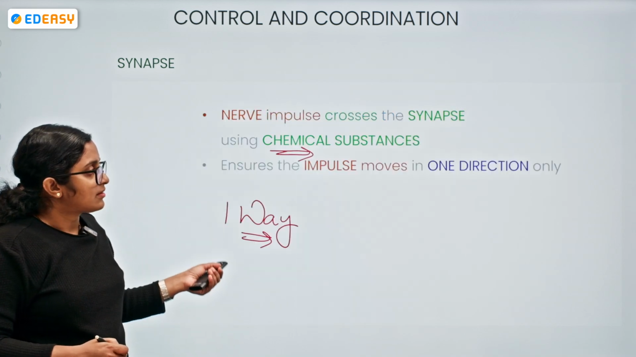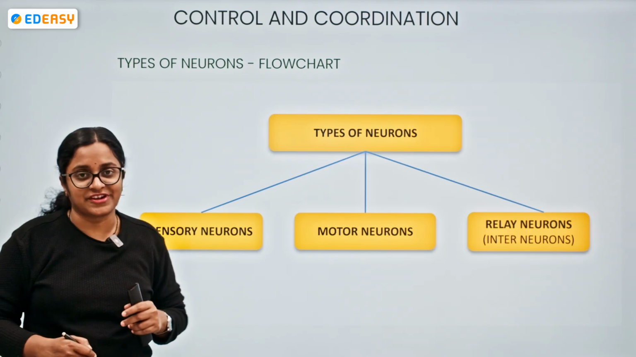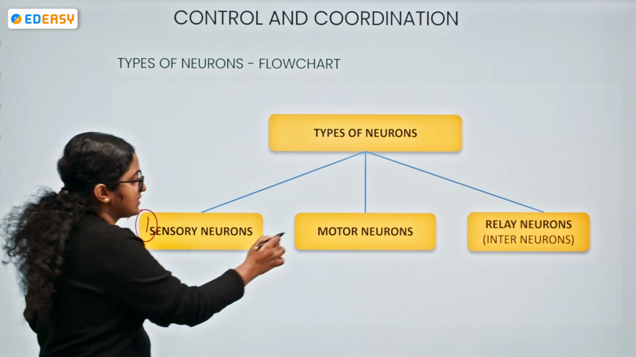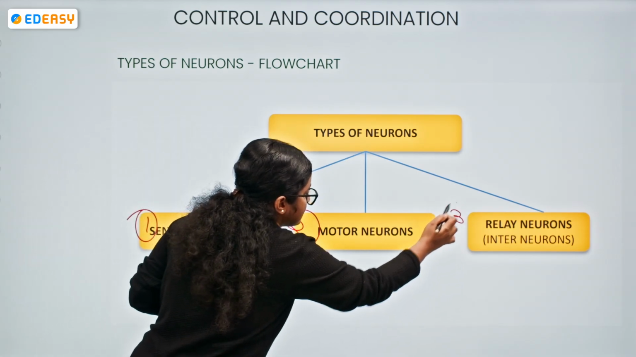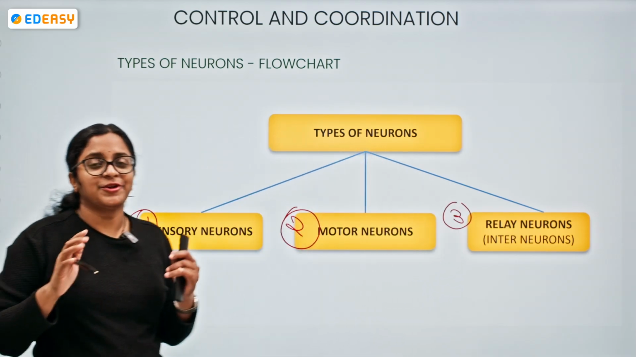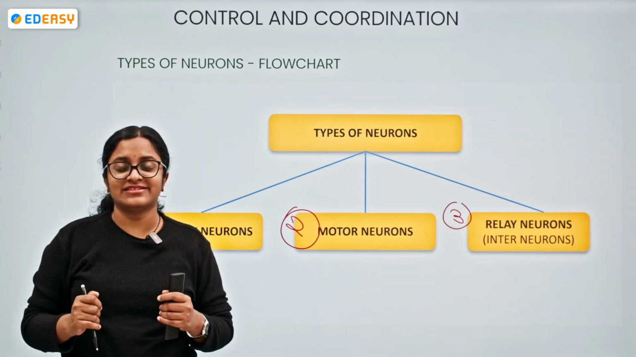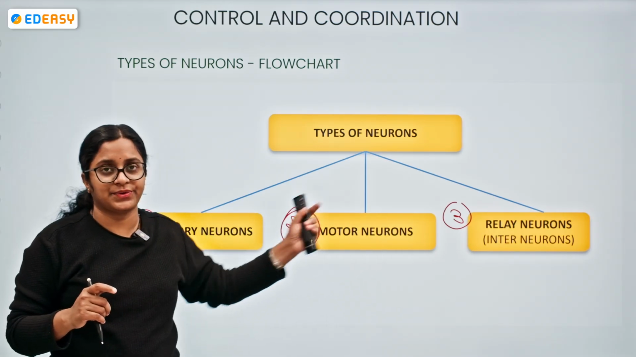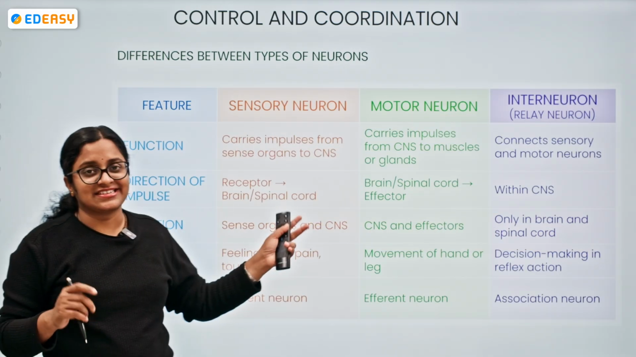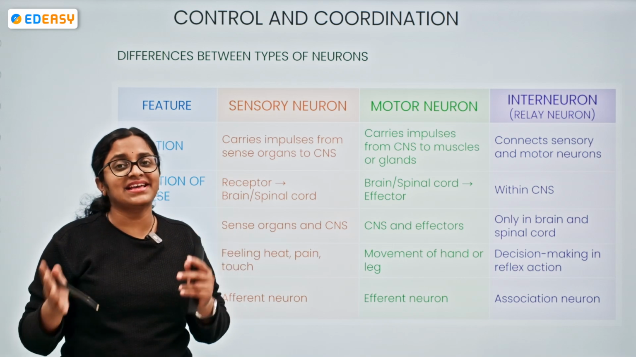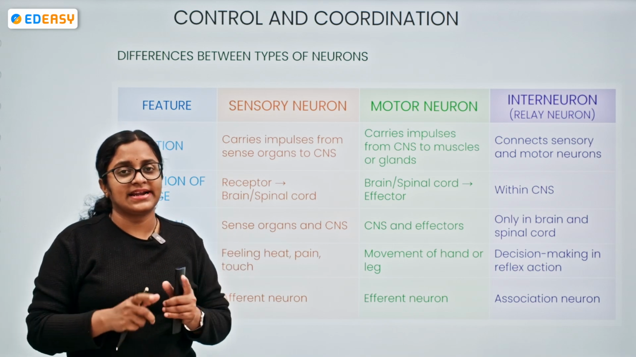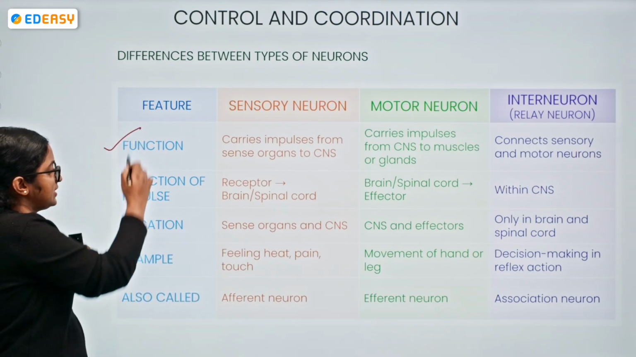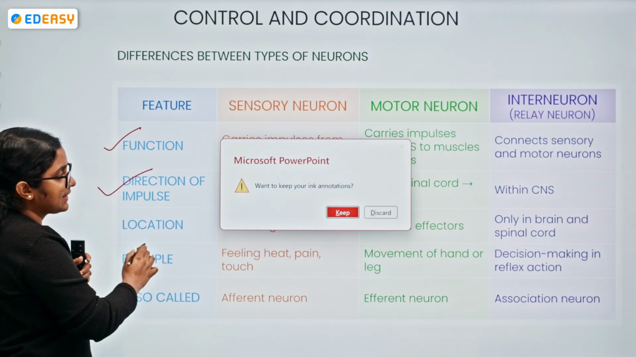Okay, so now coming to the types of neurons. We have three categories of neurons: sensory neurons, motor neurons, relay neurons or interneurons. Remember, neuron being the structural and functional unit of the nervous system, it is again of three categories. What are they? Sensory, motor, and relay neuron. Now let's try to understand the differences between the types of neurons. For better understanding, I have put this in a tabular format. Let's check the features: function, direction of impulse, location, example.